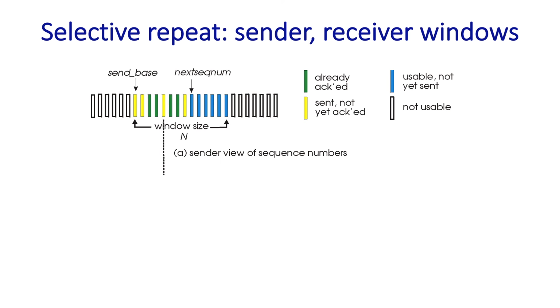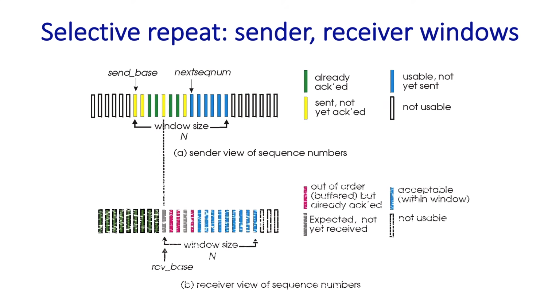Let's now take a look at how the sender and the receiver look at their sequence number spaces. On the sending side, again, we see a window of size n, and within that window, there will be sequence numbers corresponding to packets that have already been acknowledged, packets that have been sent but not yet acknowledged, and then there'll be sequence numbers shown in blue here that are usable, but the sender has not yet received data from the application layer to send yet.